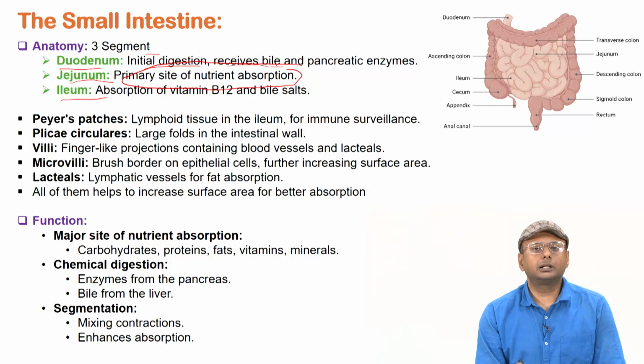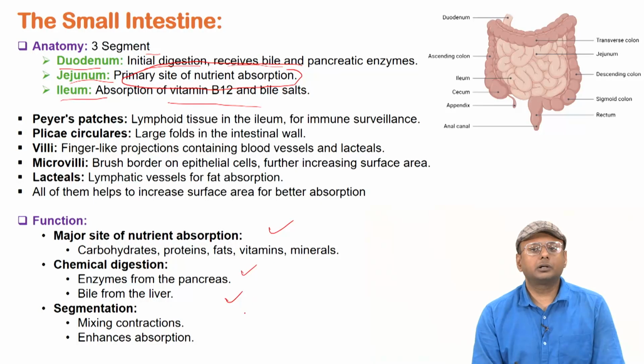First it participates in the digestion, and eventually from this part of the small intestine the absorption of those smaller components of the molecules along with other essential nutrients happens. So this is very important. And finally, absorption of vitamin B12 and bile salt also happens in the small intestine. Okay, then different functions: major site of nutrient absorption, chemical digestion can happen, and segmentation, the mixing contractions, enhances the absorption. All these functions can happen in the small intestine.